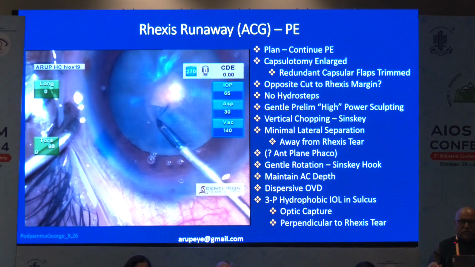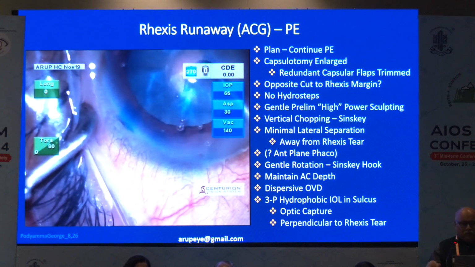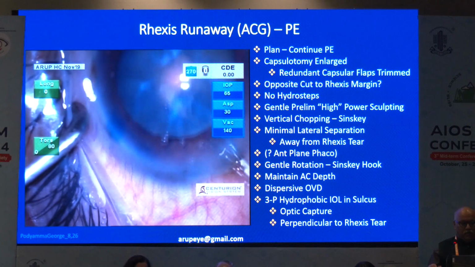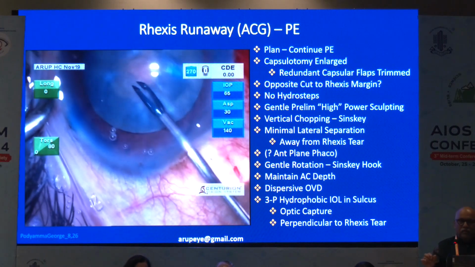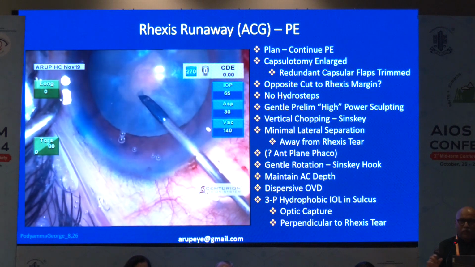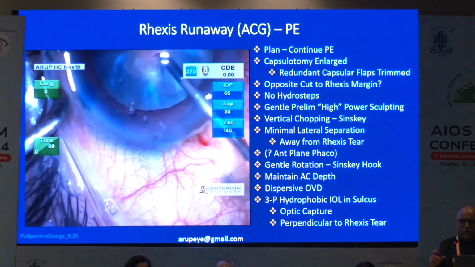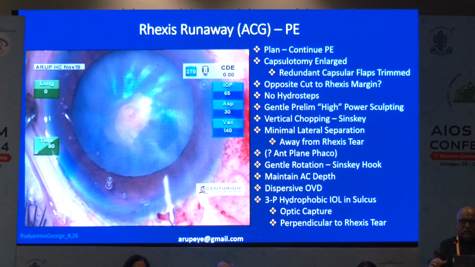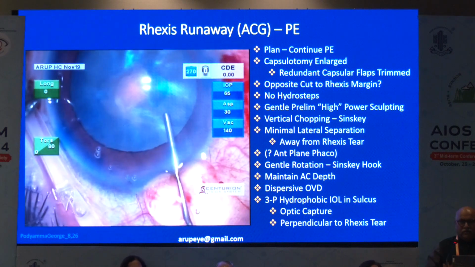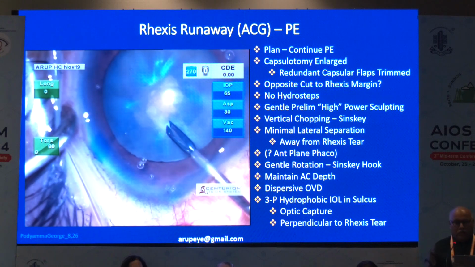So it started out with a cystitome. Most of the time it works out, but then I didn't have much purchase on the capsular flap, so I switched over to the utrata forceps. Please remember that whenever you want to form the anterior chamber in these cases, it is always better to dump the dispersive OVD, not in the periphery, not in the center, because if you put it in the center, the viscosity of the OVD takes the flap peripherally, so you lose the battle.